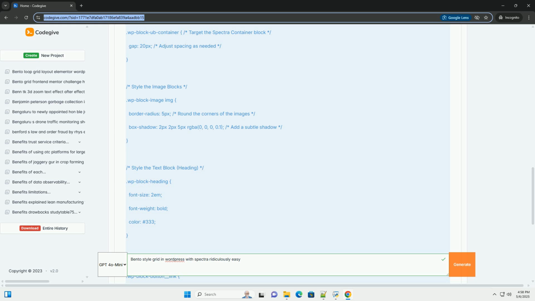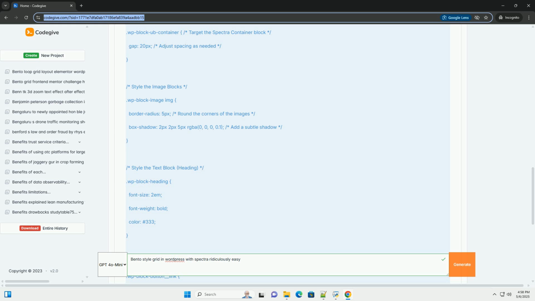Item 2, text block. Inside the second column, the middle one, click the plus icon. Search for the heading block from Spectra, or the paragraph block from Gutenberg. Add some text, such as a short description or headline. Customize the font size, color, and alignment as desired.